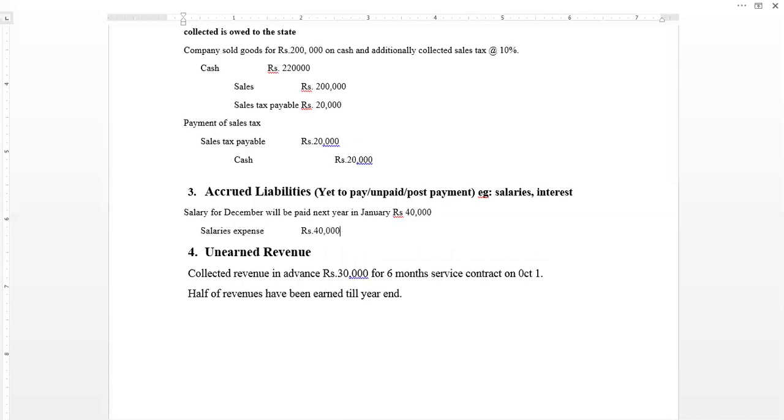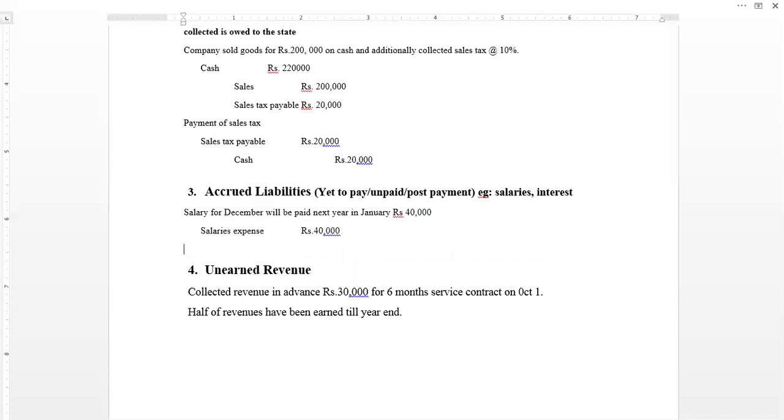So the question here is, has the payment against these salaries been made by the company? No, the answer is the salary expense will be paid. The payment against the salary will be made on the first of next year. So as per the adjusting entry principle, all expenses and revenues are to be recorded in the period in which they are actually expensed or generated or incurred.